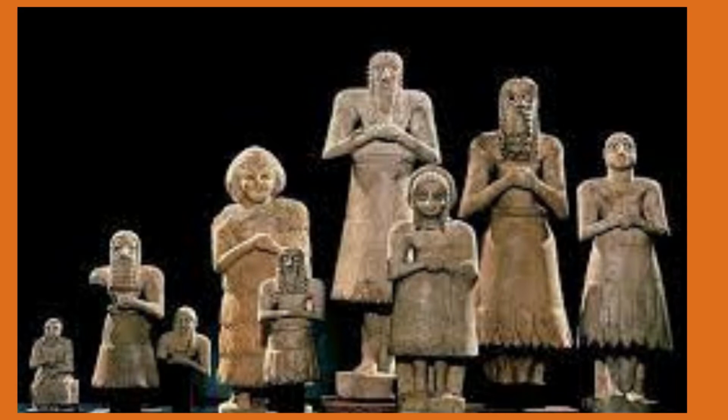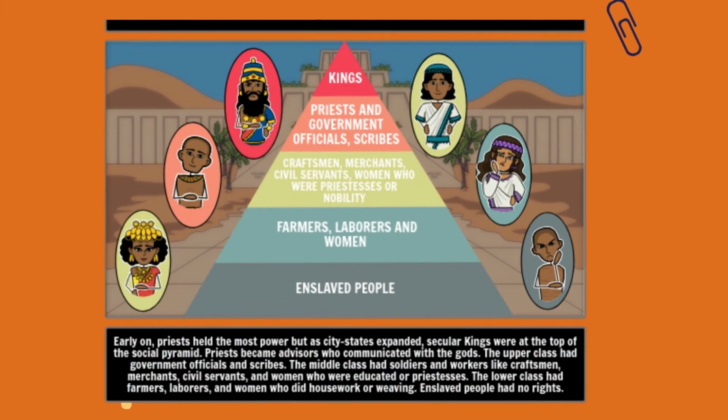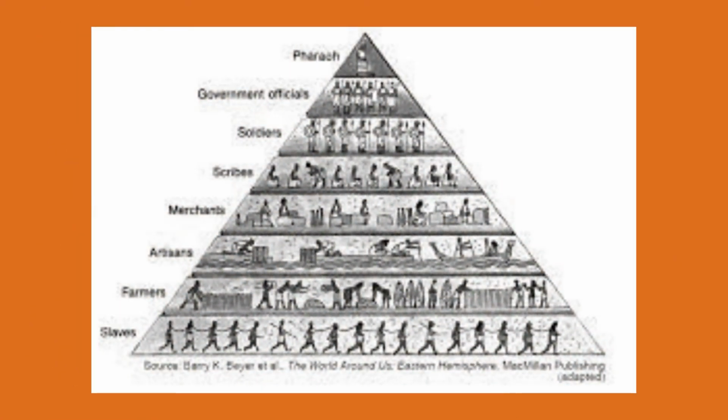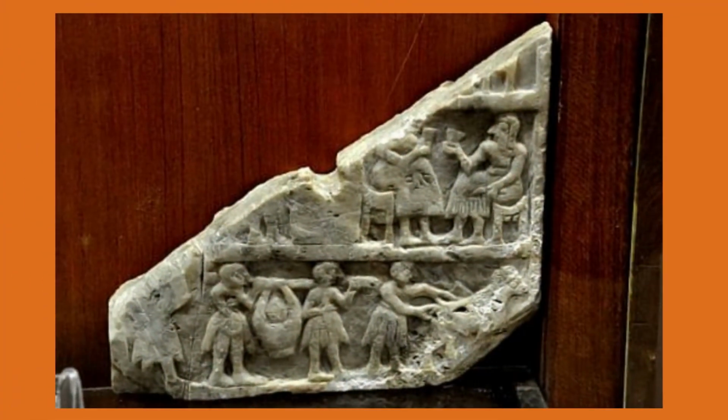On screen, we have an image depicting the social structure of ancient Mesopotamia. On top of the pyramid, we have kings, then we have priests and government officials and scribes, then we have craftsmen, merchants, civil servants, women who were priestesses or nobility, then we have farmers, laborers, and women, and at the bottom of the pyramid we have enslaved people.